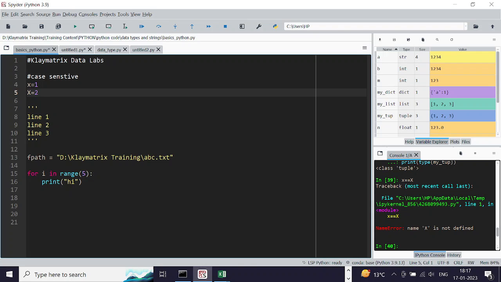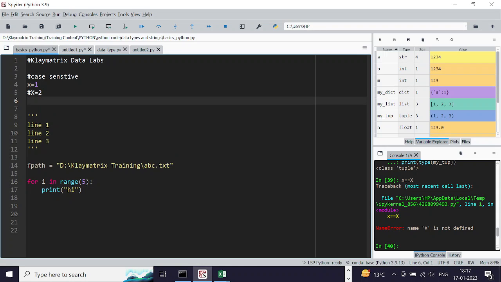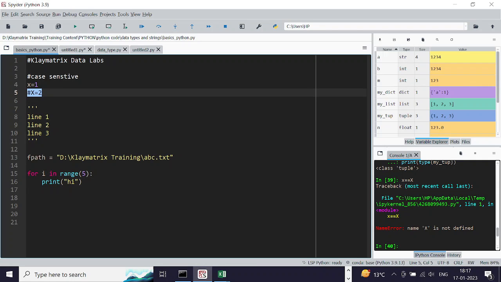If for some reason I don't want to use this code, I can either delete it, but maybe sometime later I want to bring it back. So what I can do is put a hash here. This actually comments out the line. You see the color also changes here. And if sometime later I want to bring it back, I just have to remove the hash. So that's how I comment out code, and this is helpful in debugging. And also you don't lose the code because you're just hashing it, not deleting it, because if you delete it, you lose the code as well.